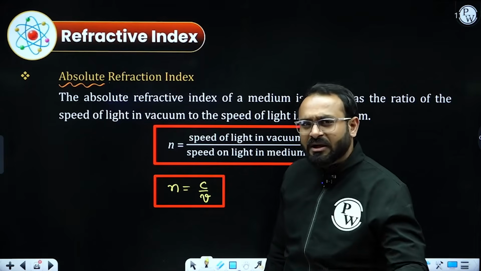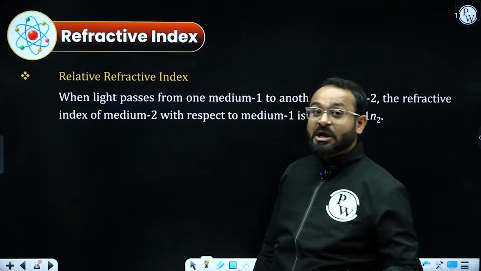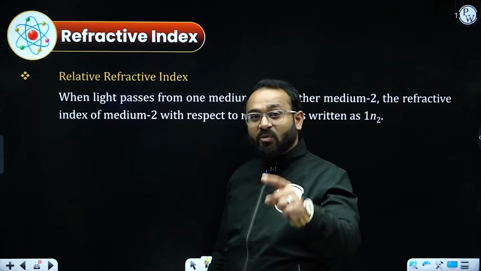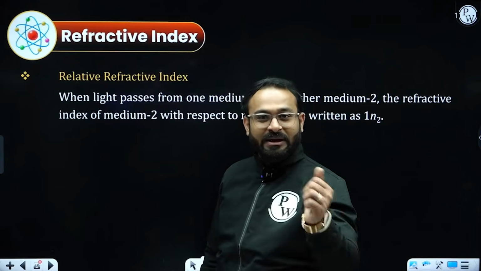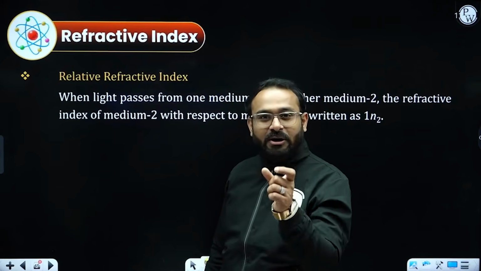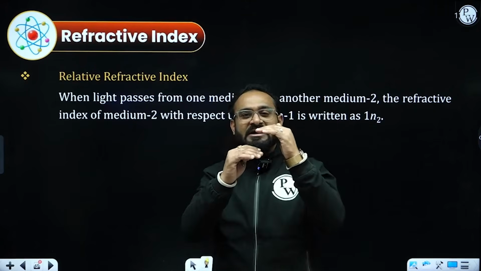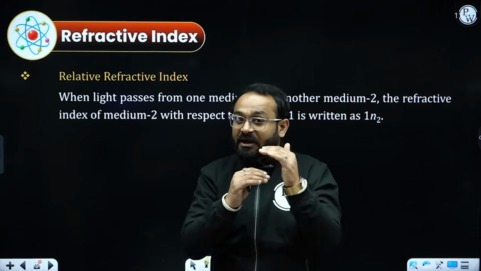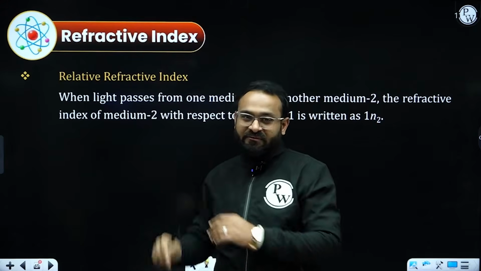What is the other kind of refractive index? That is called relative refractive index. So when light is traveling from one medium to another, instead of vacuum or air, in that case we call it relative refractive index, because there are two different mediums having different densities and different refractive indexes.